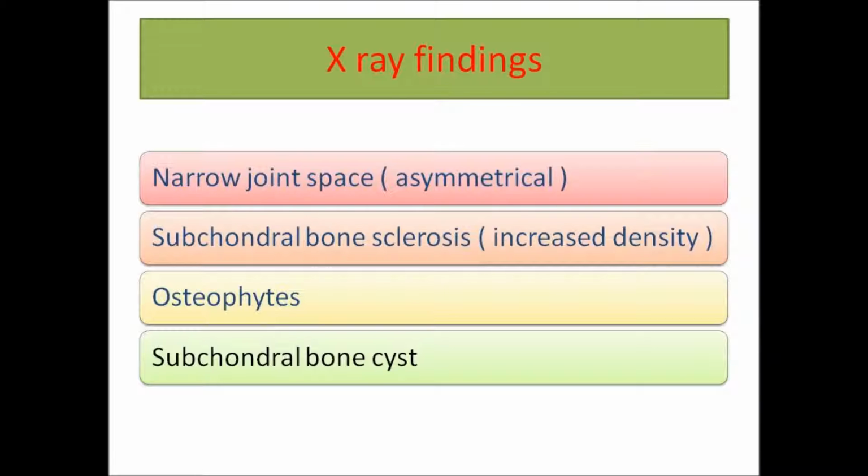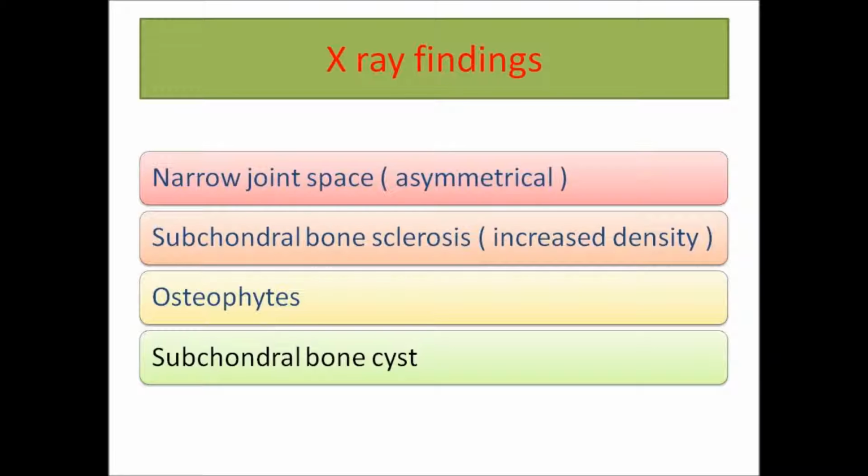The main findings are there will be narrowing of the joint space, another point of difference between osteoarthritis and rheumatoid arthritis. In osteoarthritis, the narrowing of joint space is usually asymmetrical. One side of the joint is affected more than the other side, and this is not the case in rheumatoid arthritis, where the joint is usually narrowed symmetrically.